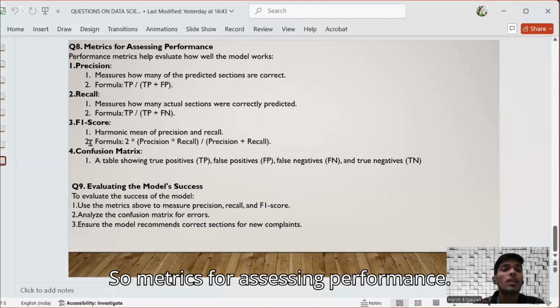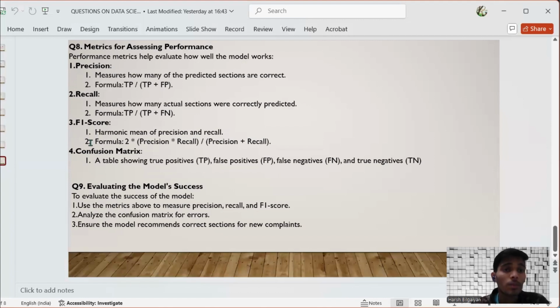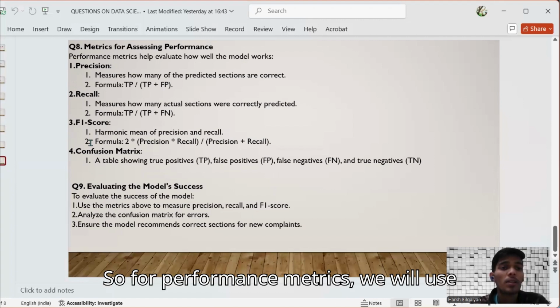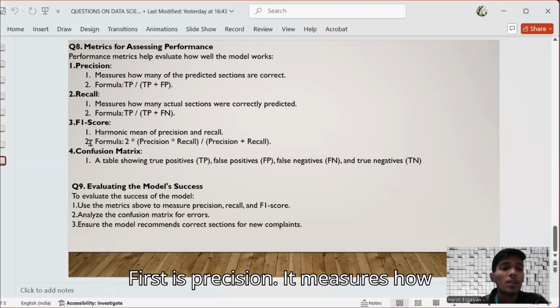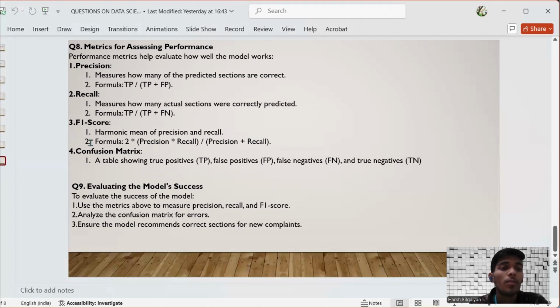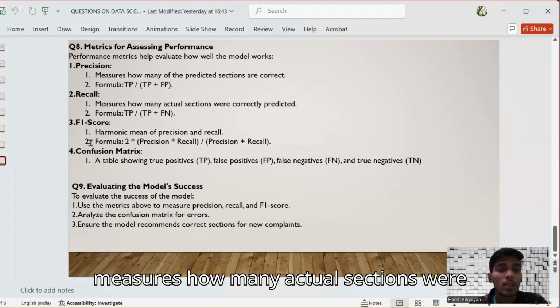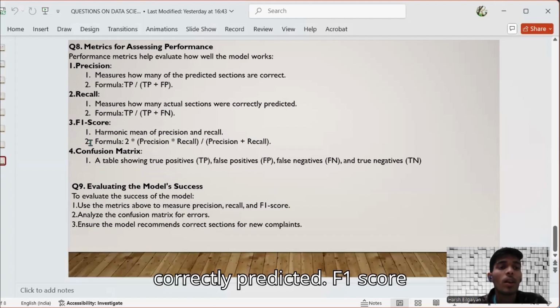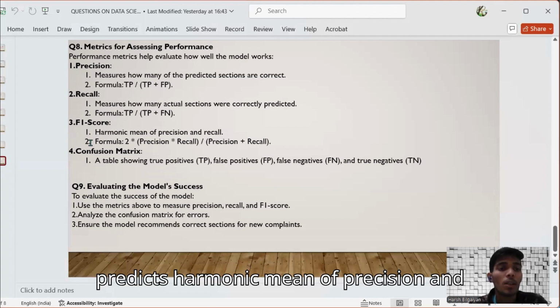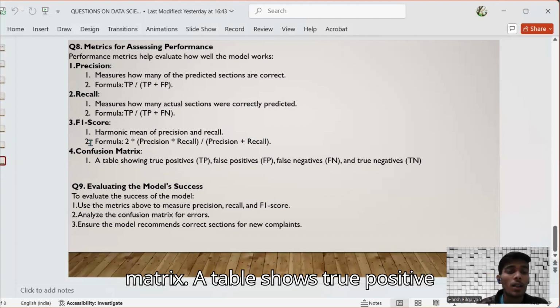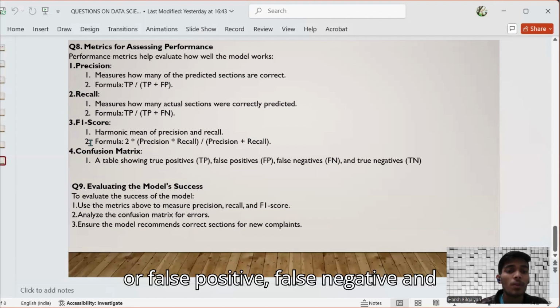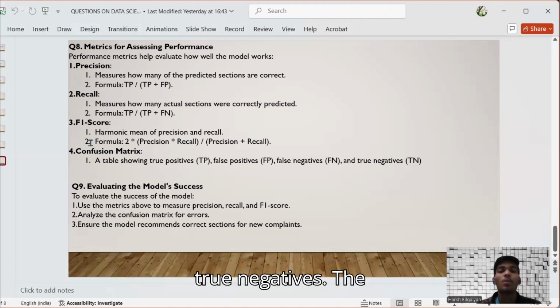So metrics for assessing performance. For performance metrics, we will use four measures to see how the model works. First is precision. It measures how many of the predicted sections are correct. And recall measures how many actual sections were correctly predicted. F1 score is the harmonic mean of precision and recall. And confusion matrix, a table that shows true positives, false positives, false negatives, and true negatives.